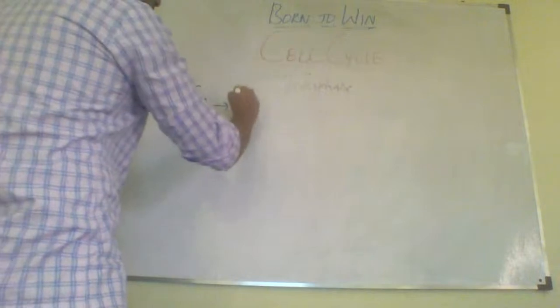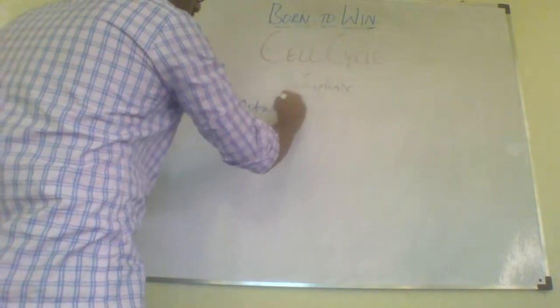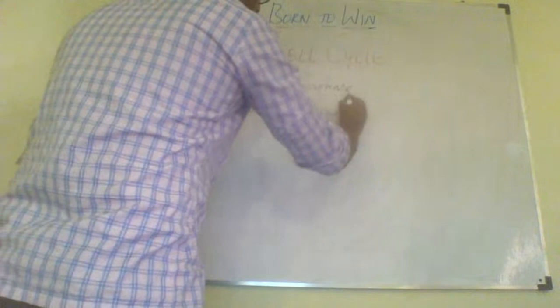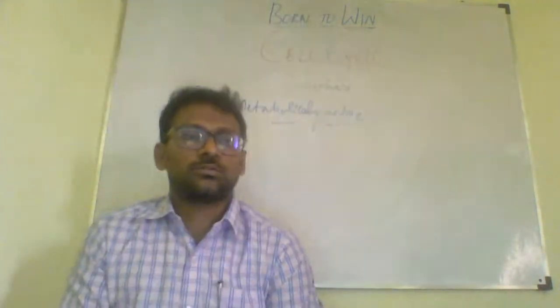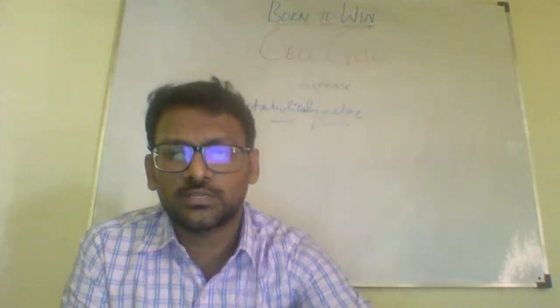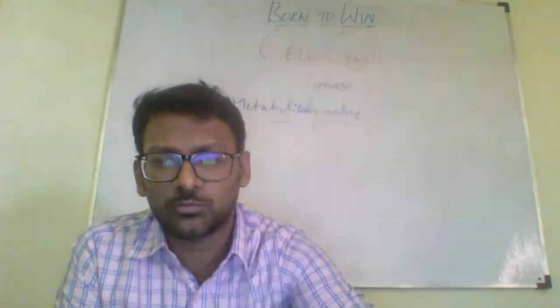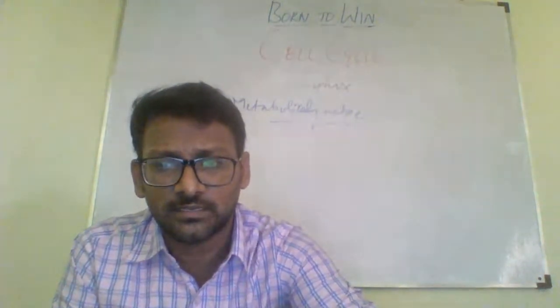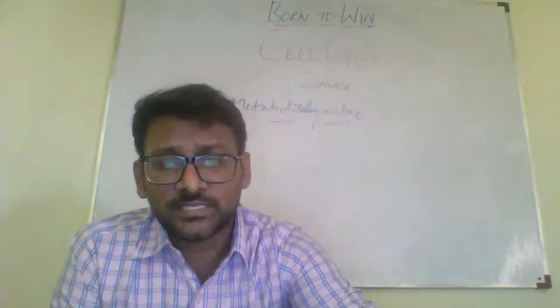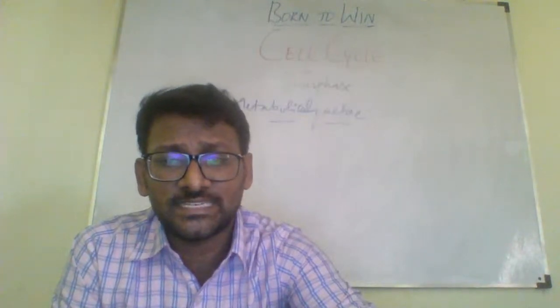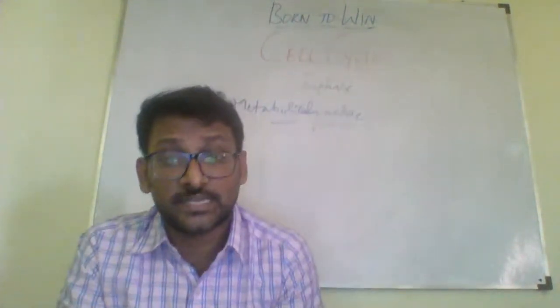In the G1, the cell is metabolically active. Here, what exactly does this metabolic activity mean? It means the cell prepares itself, and it increases its size actually,